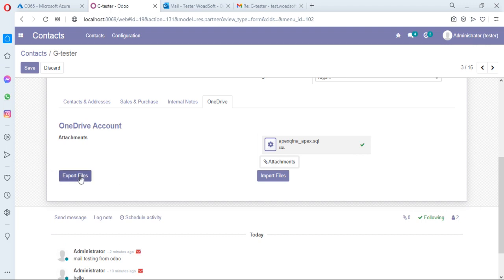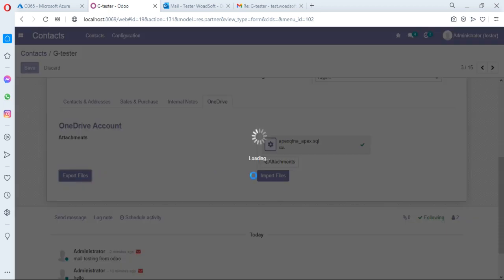You just export the files to OneDrive. Just click the export file button, and after the execution the page will be refreshed. It will take few seconds.